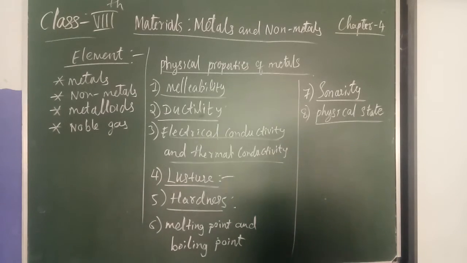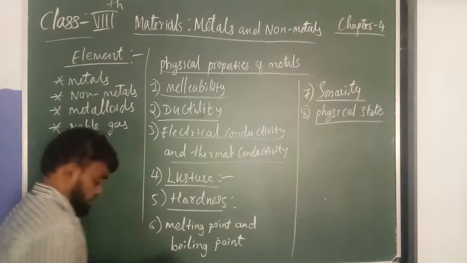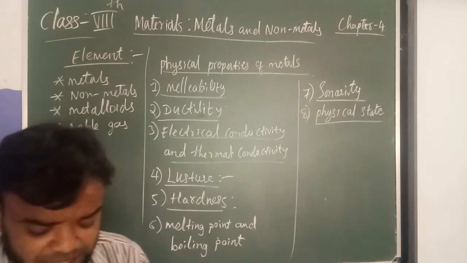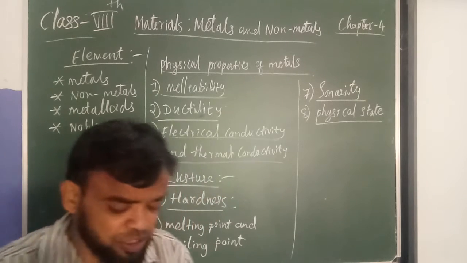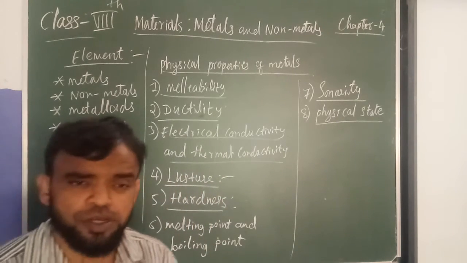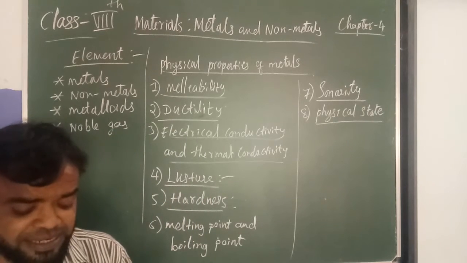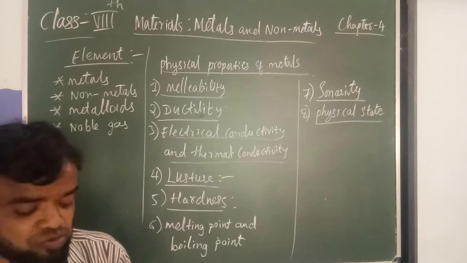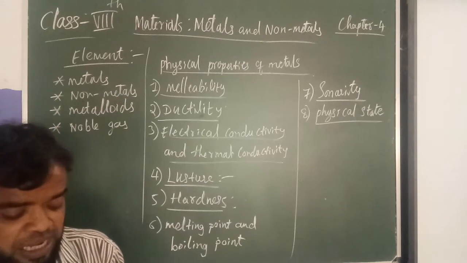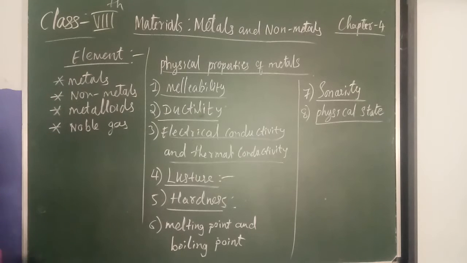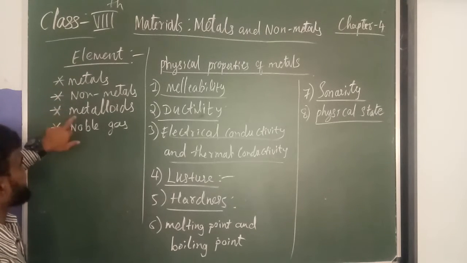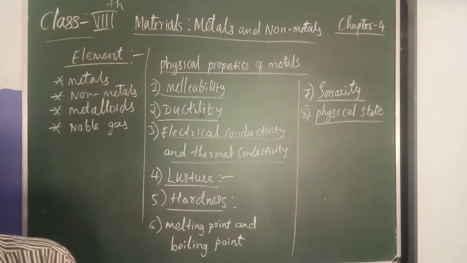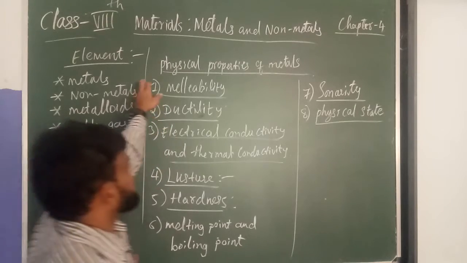Now here I am going to explain first elements. What do you mean by elements? See, an element is a substance that cannot be broken into a simpler substance. Elements are classified into four categories: metals, non-metals, metalloids and noble gases. What are metals? Now we can take the physical properties of metals.